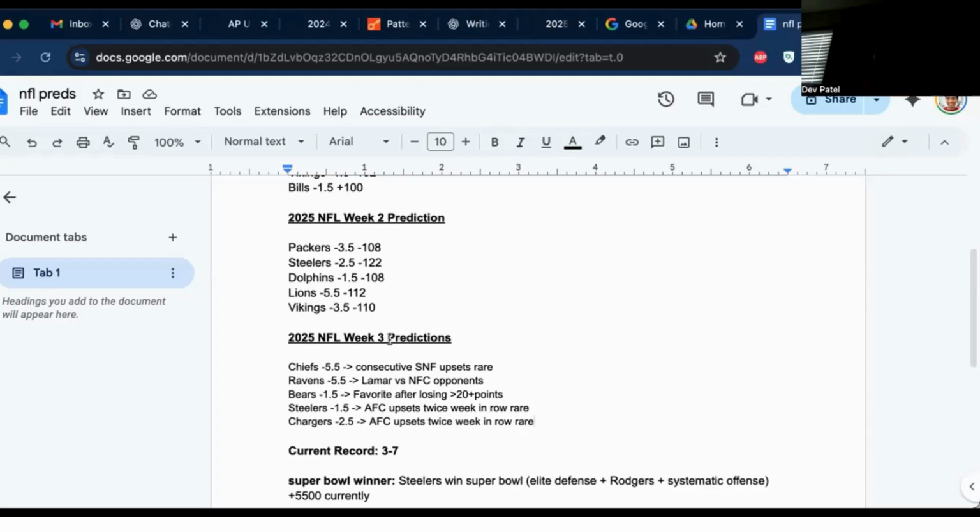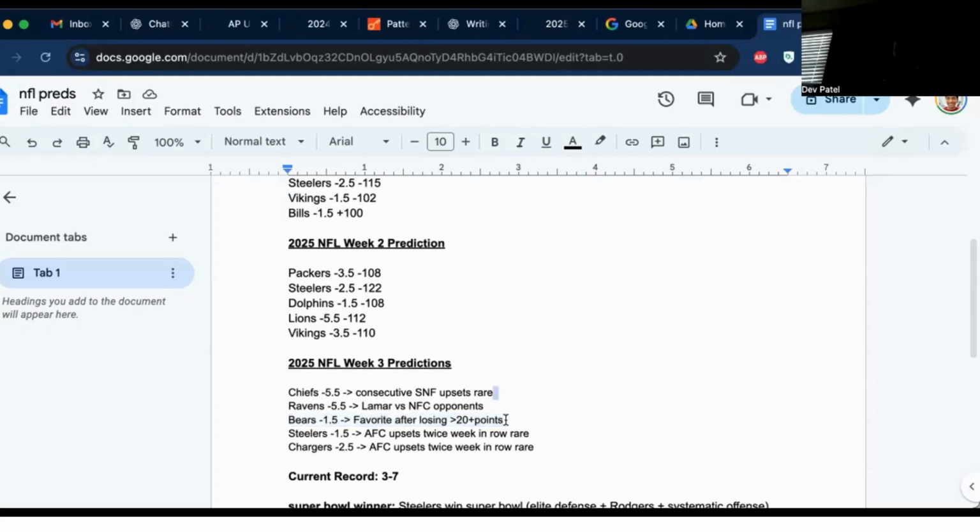So that's Chiefs 5.5, and Ravens with Lamar versus NFC opponents. And then one of the trends that actually didn't follow through last week was that if you lose by more than 20 points, or fail to cover by more than 20 points, and you're coming back as a favorite, I believe that has covered 70%. So that is the logic behind Bears 1.5. They're at home as well. So KC 5.5, Baltimore 5.5, Chicago 1.5, Pittsburgh 1.5, and Los Angeles Chargers 2.5.